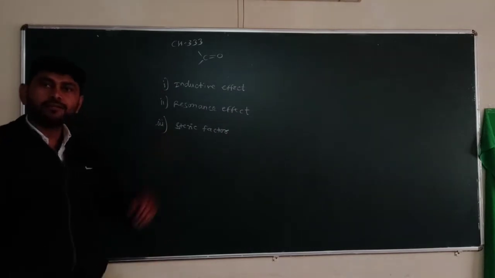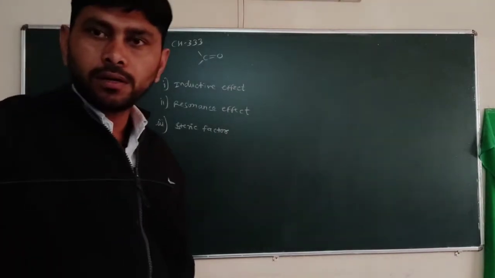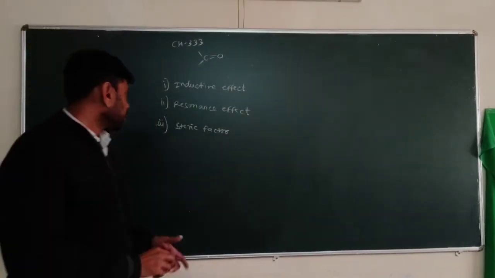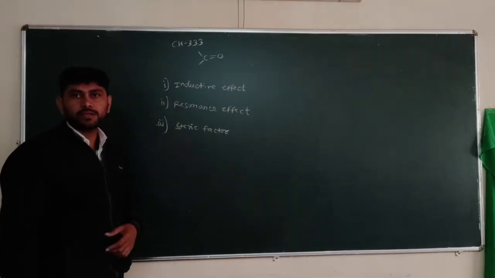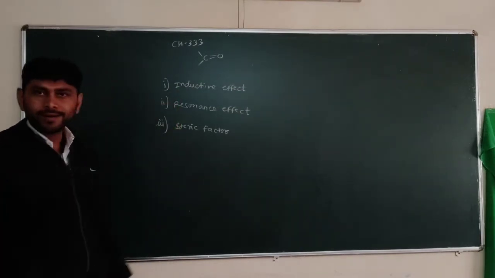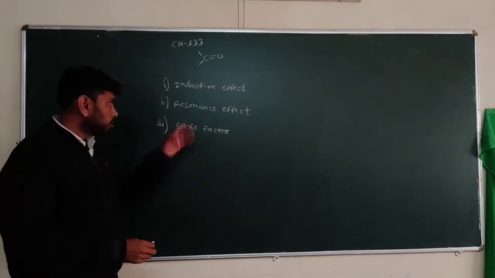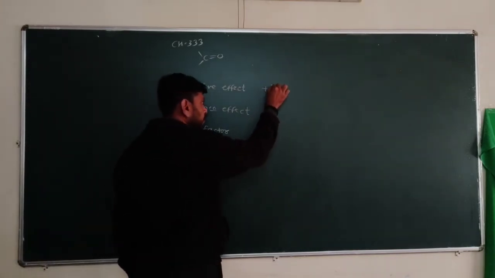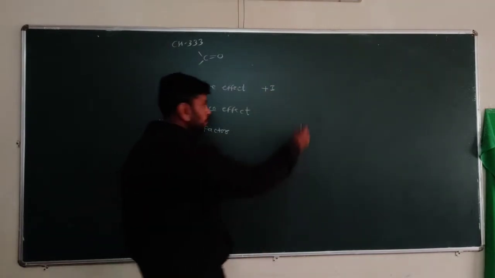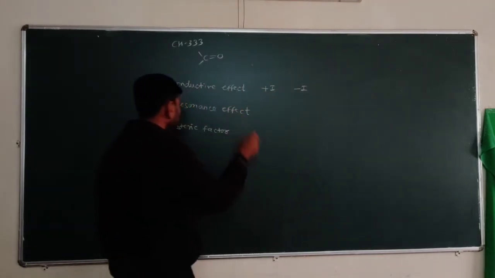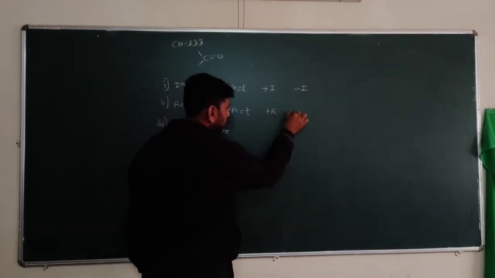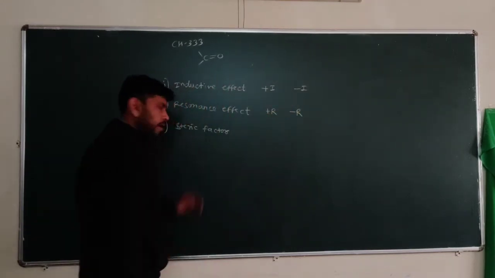So these are the three factors which affect the reactivity of carbonyl compounds. Aldehydes and ketones are the carbonyl compounds. We know there are two types of inductive effect, plus I effect and minus I effect. Two types of resonance effect, plus R effect and minus R effect, and the steric factors.